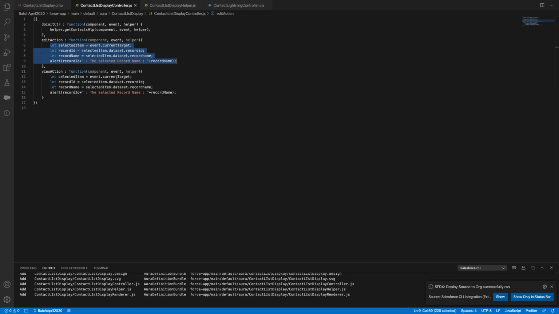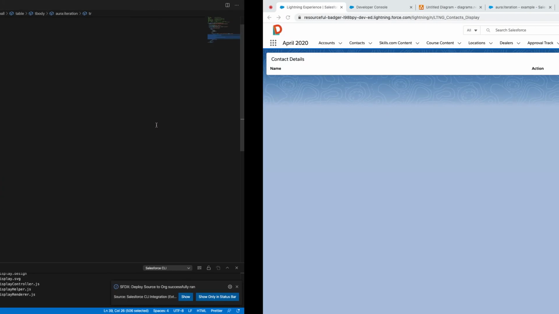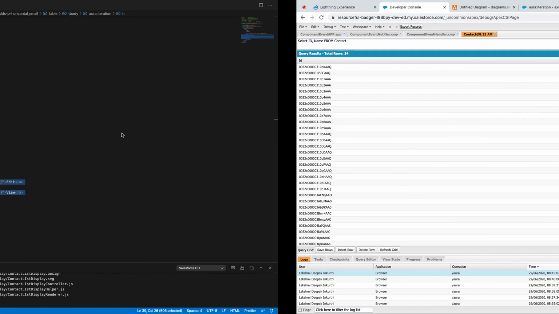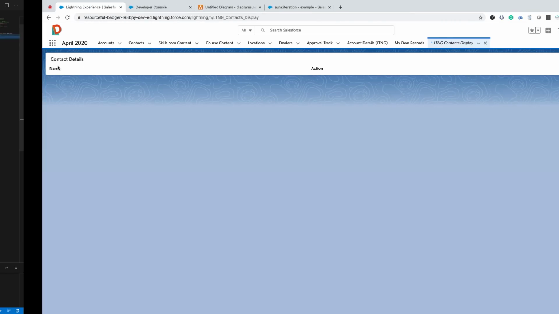If you don't want to use data attributes, then you need to create your tr tag inside your child component. Now data itself is gone. Where is my data? What happened?